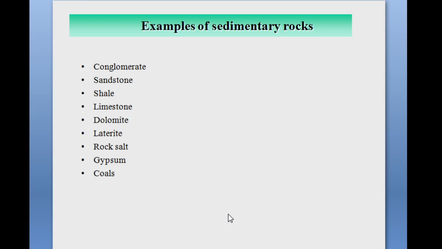Now we will see some examples of sedimentary rock. First is conglomerate. Next are sandstone, limestone, shale, dolomite, laterite, rock salt, gypsum, and coal. These are the examples of sedimentary rocks. Laterite is what we use for the construction of buildings.